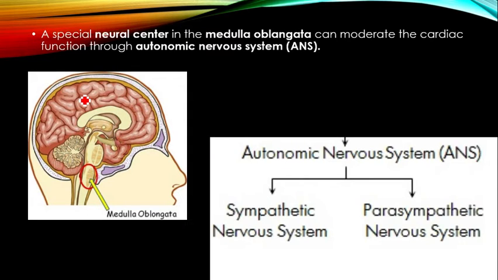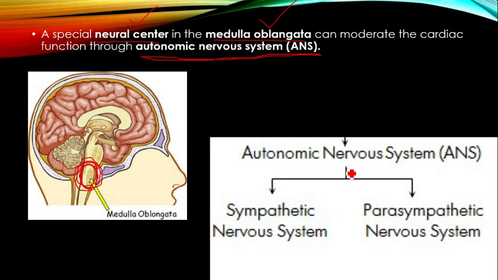Apart from this, there is a special neural center present in the medulla oblongata region of the brain. Here I have shown the medulla oblongata. The neural center present in the medulla oblongata region can control the cardiac activity, or the heart functioning, through the autonomic nervous system.